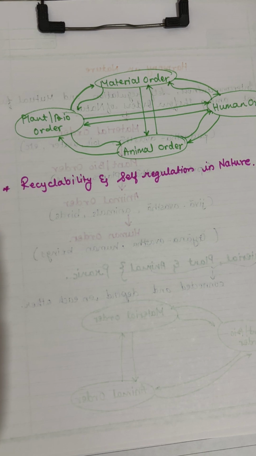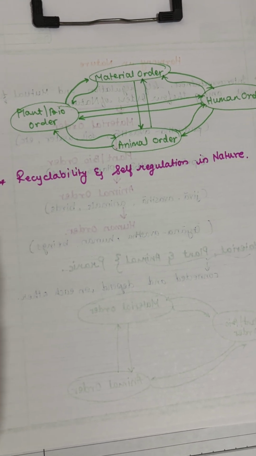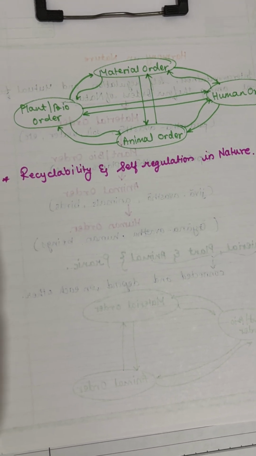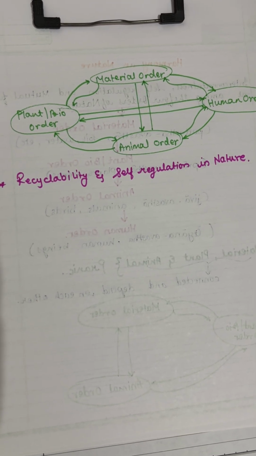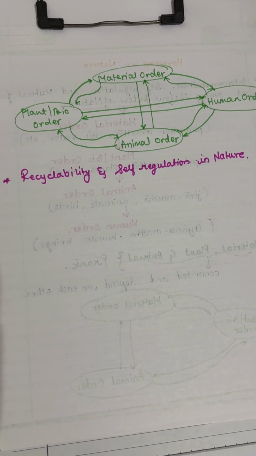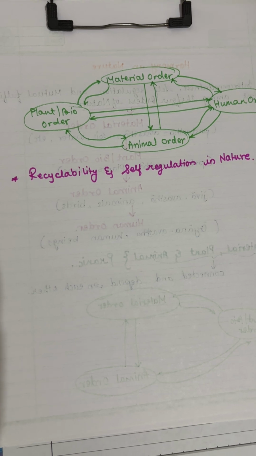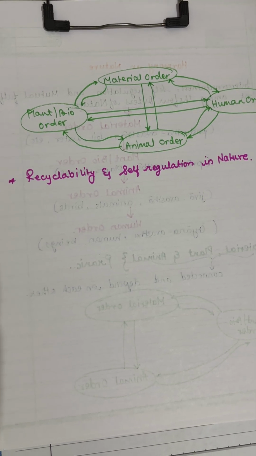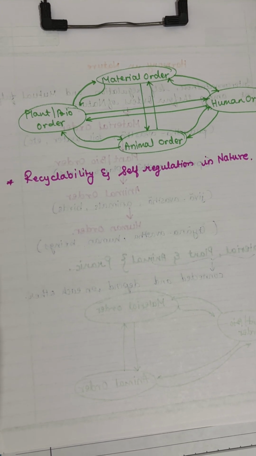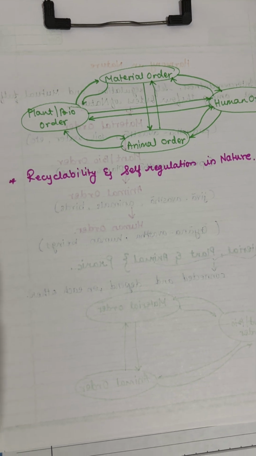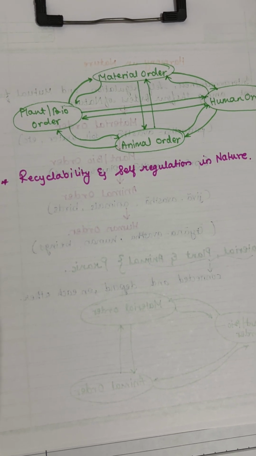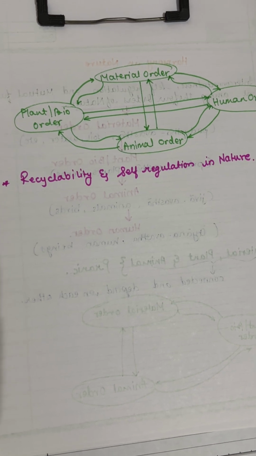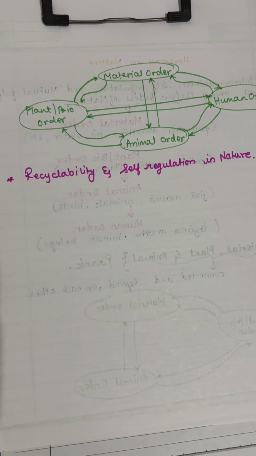Then plants and animals also have their own self-regulation in nature. In a forest, for instance, the number of trees, plants, and animals stays balanced. You won't see too many trees with not enough soil for them to grow. Similarly, the population of grass, deer, and tiger in the area balance out naturally so that everyone can survive.